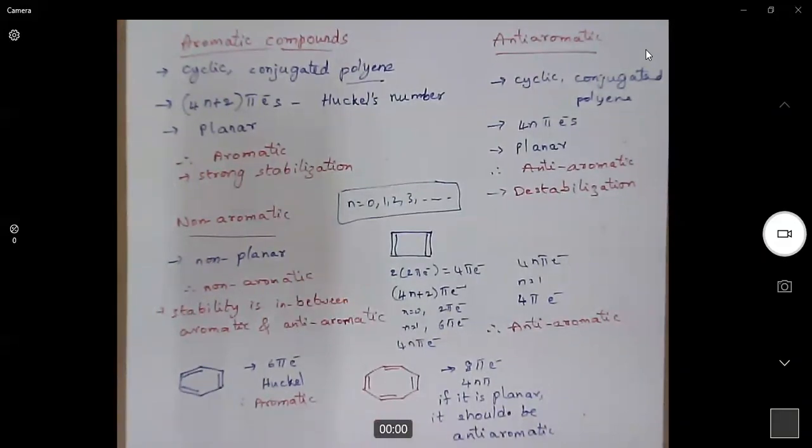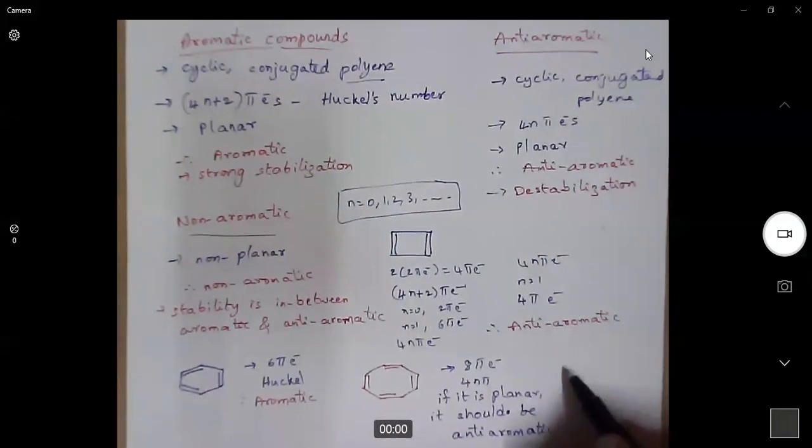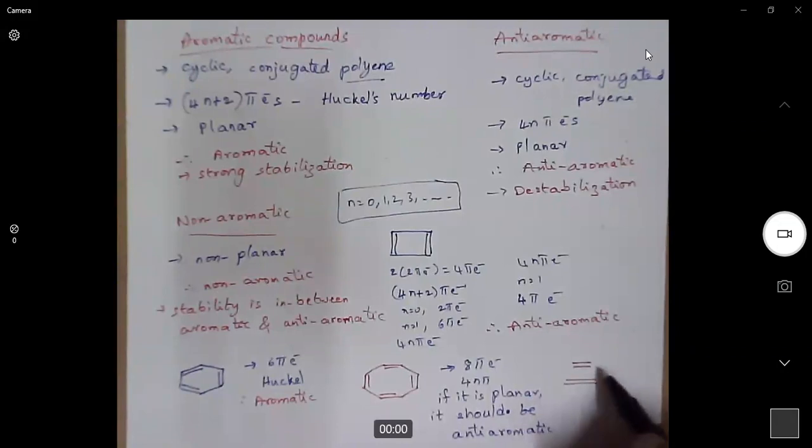So in order to get stabilization, it will change its structure from planar to non-planar. So cyclooctatetraene generally does not exist in a planar conformation. Instead, it occurs in a tub-like or boat shape.